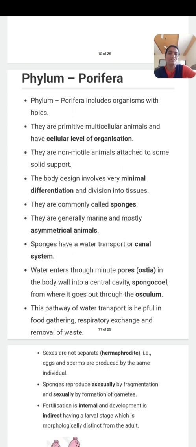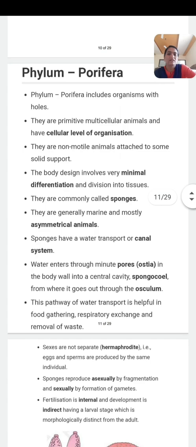The unique characteristic of phylum Porifera is that the organisms have holes or pores on their body surfaces. Then how to write the characters of a phylum? You have to write the characters of the phylum pointwise, like unique characteristic, then examples and characters of that phylum. Now the first character is presence of pores or holes on their body.